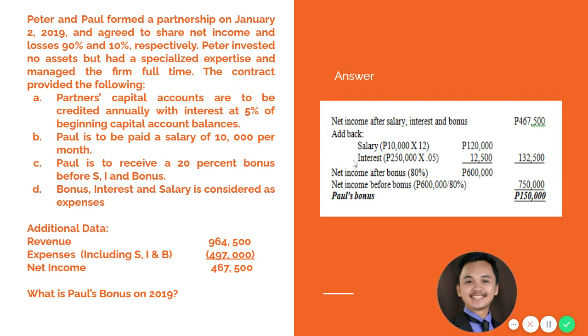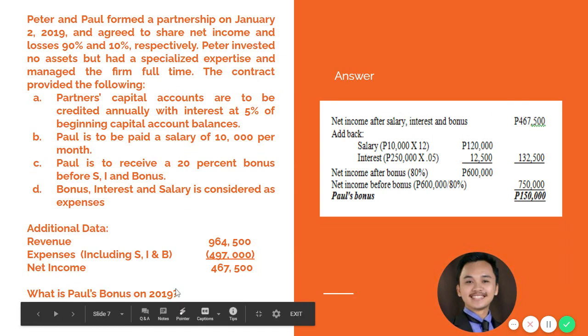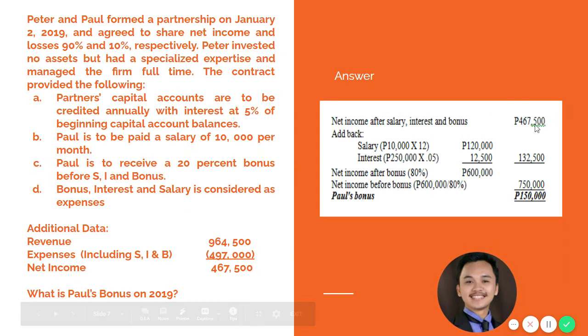So from here, we have a net income of 467,500. Since we account for bonus, interest, and salary as an expense, we need to add back to compute the true net income of the partnership. So we add back, first, the interest: 250,000 times 5%, so that's 12,500, and the salary of 10,000 times 12, because there are 12 months in a year.